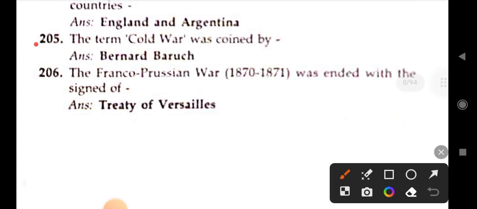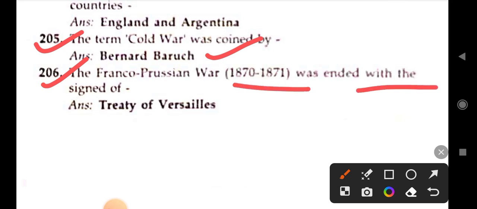Next, the term Cold War was coined by Bernard Baruch. The Franco-Prussian War, 1870-71, ended with the signing of the Treaty of Versailles.